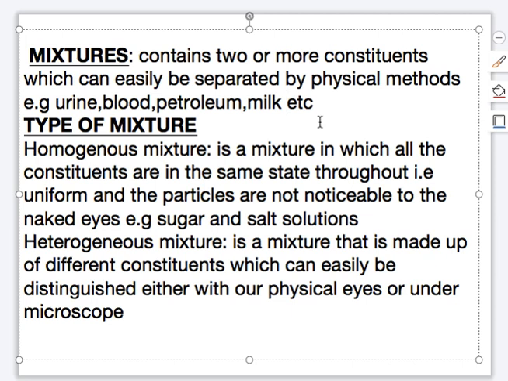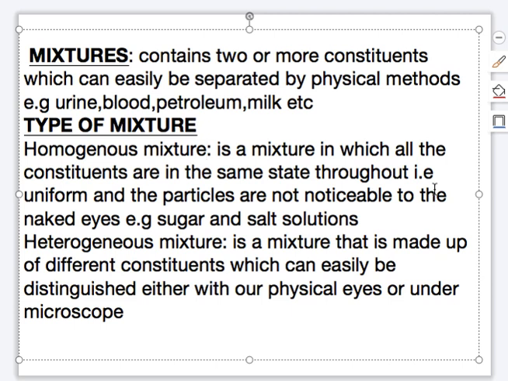Now you have types of mixture. A mixture can either be a homogeneous mixture or a heterogeneous mixture. A homogeneous mixture is a mixture in which all the constituents are in the same state throughout. That is solid, if they are all solid together.